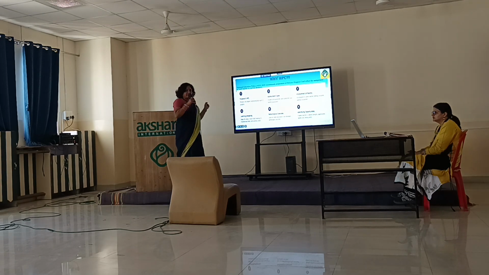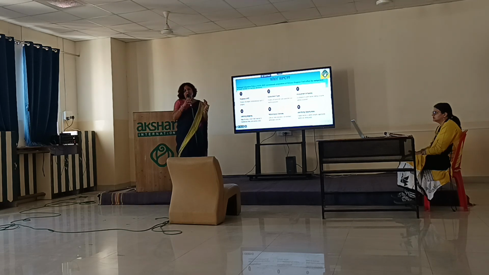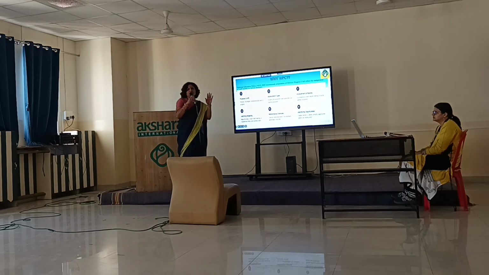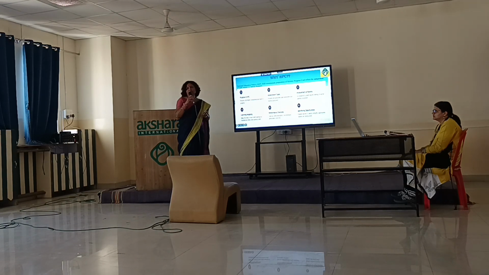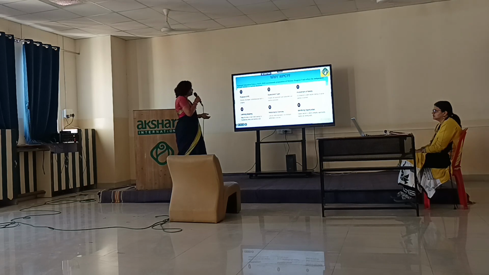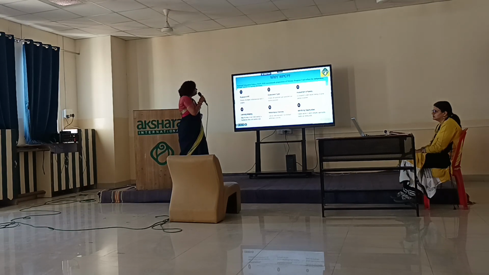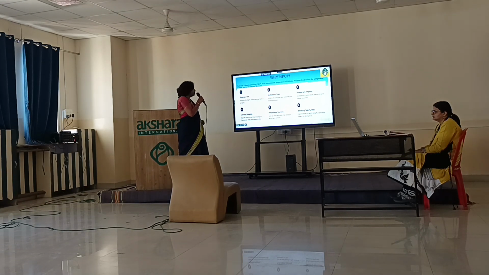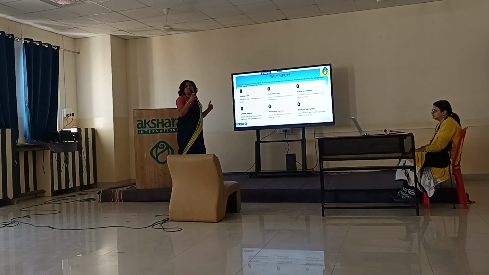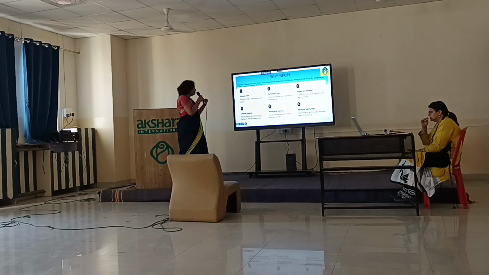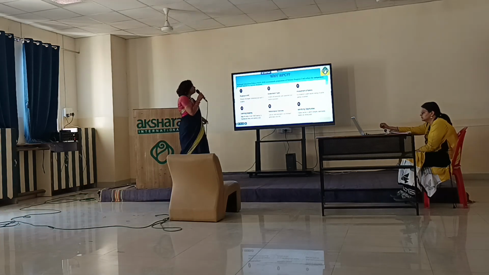Learning mapping is a continuous mapping. You are seeing the graph of how the child is developing. In grade 1 this child's observation was something different, and in grade 2 the child has come up with really nice activities and qualities, so the child's improvement can be seen through this. Then we have the performance overview. At the end of the year, we review the child again and again, and that overview will be given. And identifying the opportunities.